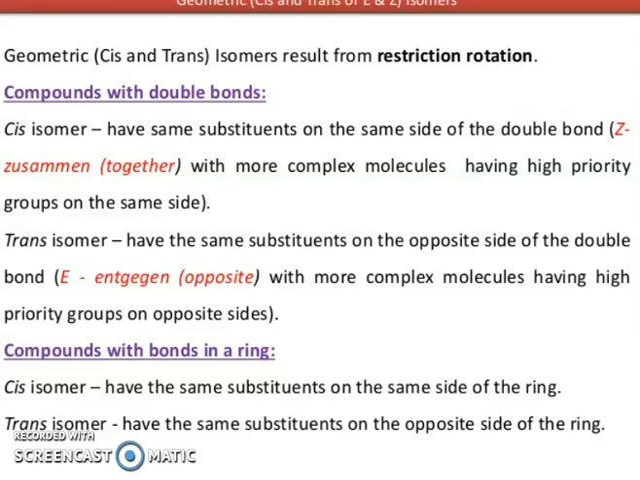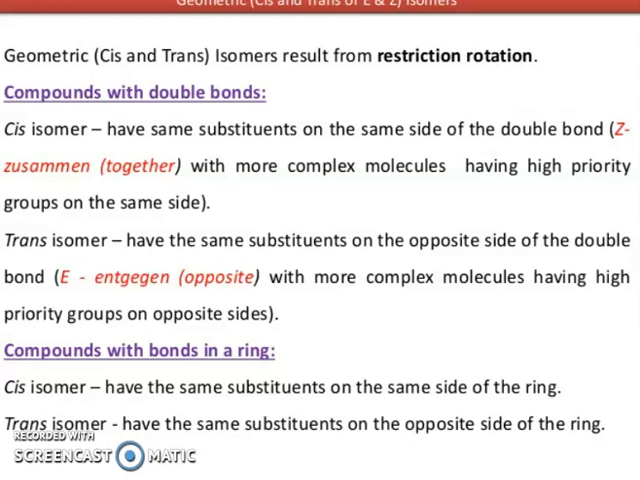In compounds with a double bond, cis isomers have the same substituents on the same side of the double bond. Z, from German zusammen, means together, with the more complex molecule having high priority groups on the same side. Trans have the same substituents on the opposite side of the double bond. E, from German entgegen, means opposite, with the more complex molecule having high priority groups on the opposite side. So just Z for zusammen and E for entgegen. One means together and the other means opposite.